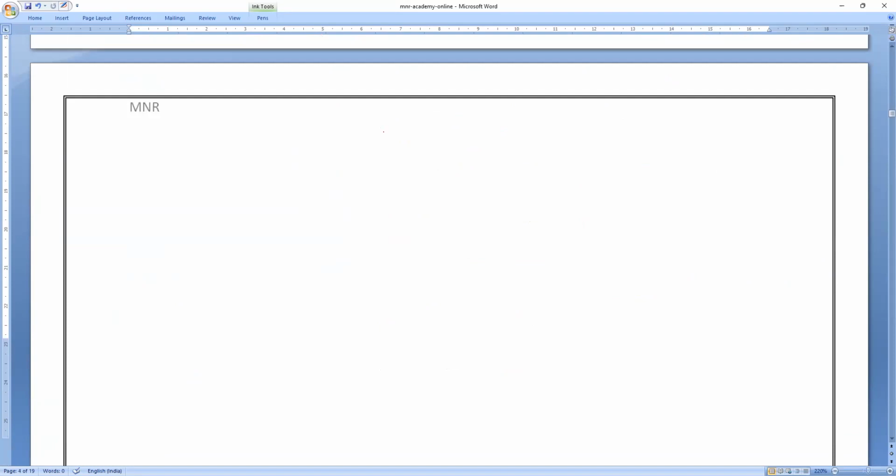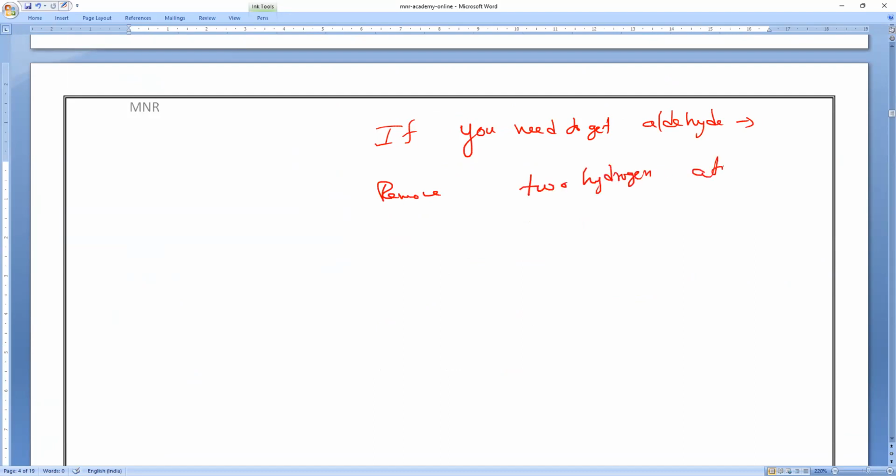If you want to get aldehyde, note this one, everybody: remove 2 hydrogen atoms from alkanes, and add how many oxygens? Anyone? 1 oxygen atom. More than this, nothing can simplify aldehydes. That is what I can say. Whatever it is, draw the structure.